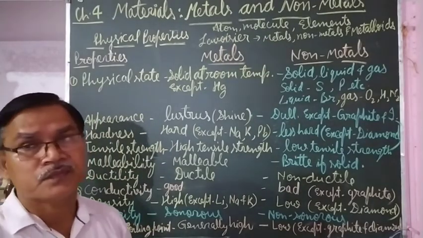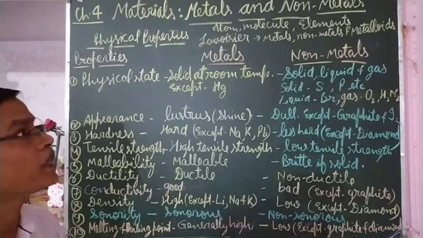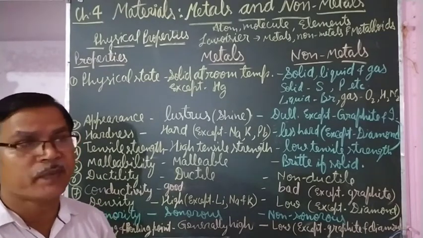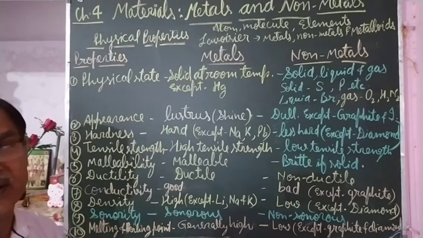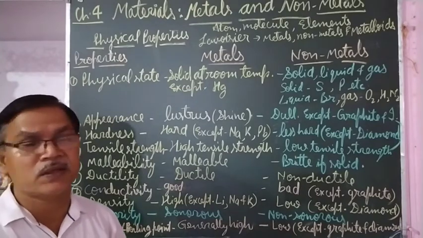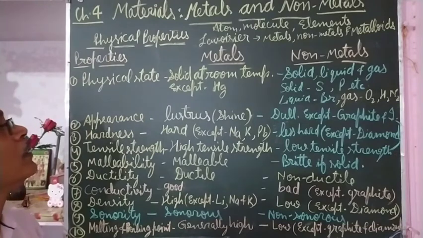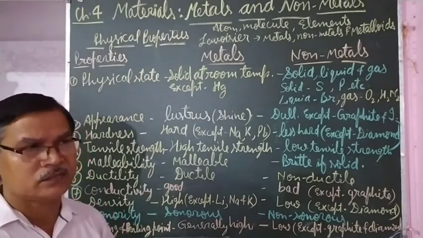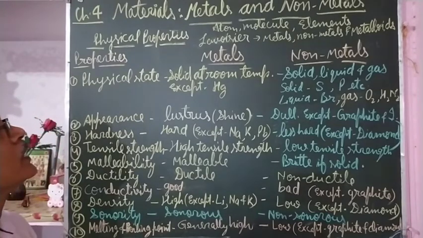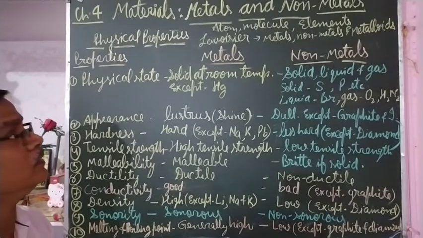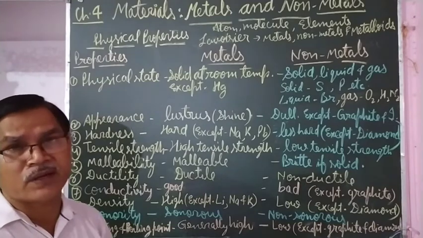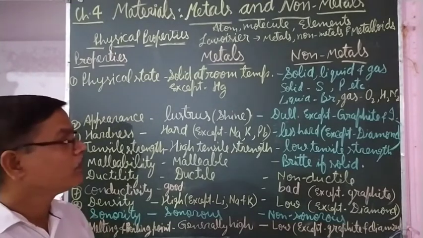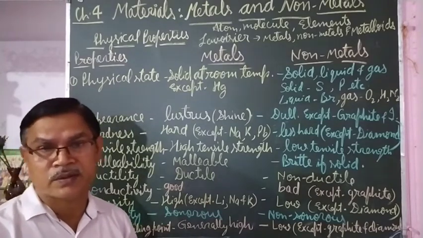Atoms, what is an atom? First of all, what is an atom? An atom is the smallest particle that may or may not exist independently, such as the atom of iron, hydrogen, oxygen. These atoms combine together and form molecules. Molecules may be monoatomic, diatomic, triatomic.